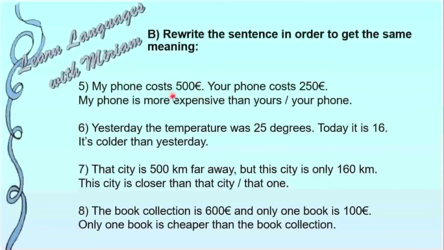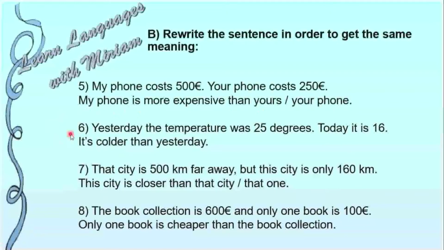Because this is more expensive than this quantity. And why more? Because expensive has 3 syllables, expensive. So we have to add more before the adjective. And we can say, my phone is more expensive than yours, or my phone is more expensive than your phone. What happens here? I'm omitting your phone. So I can say yours and it's the same as saying your phone.